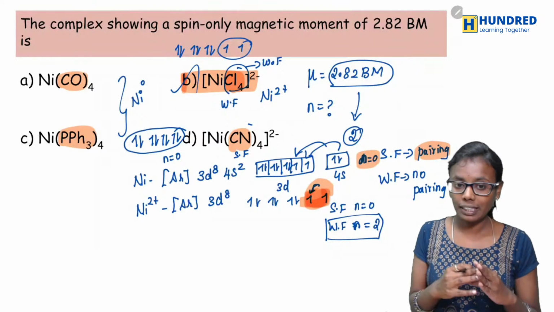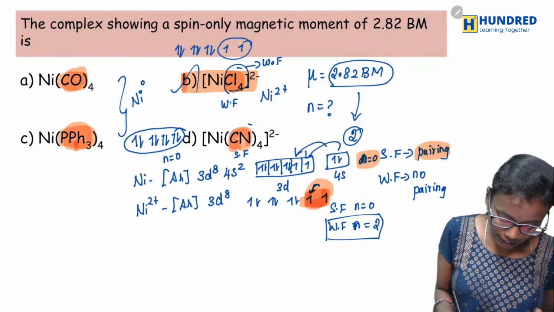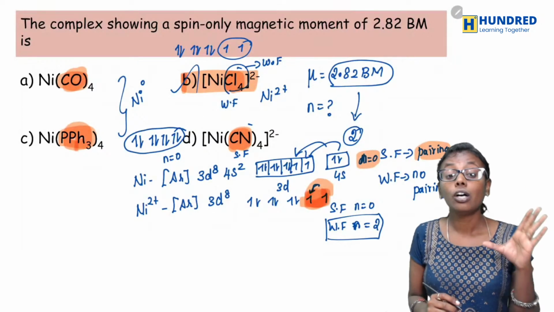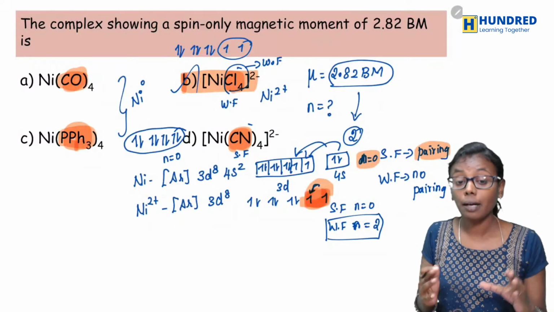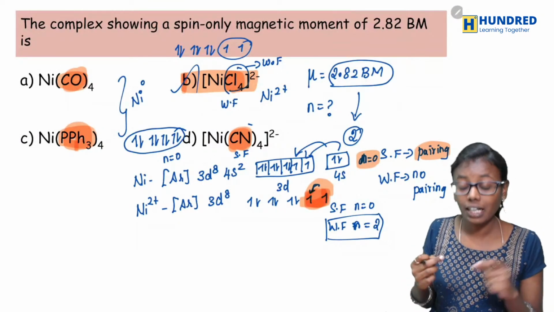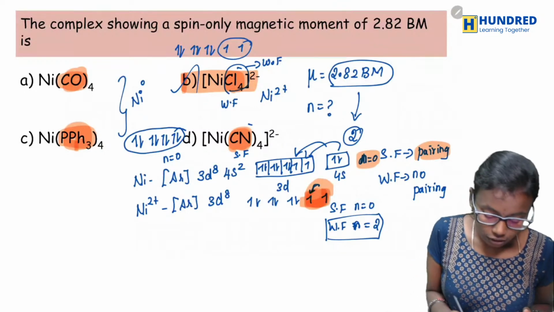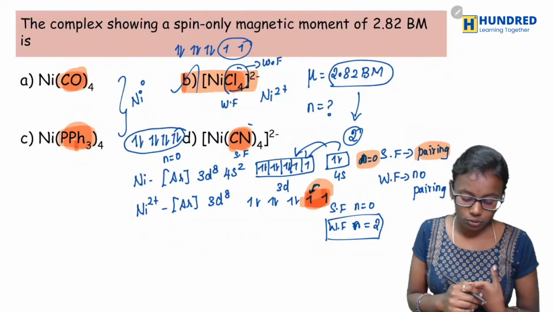Yes. So it is very simple. See here, CO, PPh3 and CN. These are strong field ligands. So what happens here? Here pairing takes place. The option B is a weak field ligand. So no pairing takes place. So therefore we will be having 2 unpaired electrons.